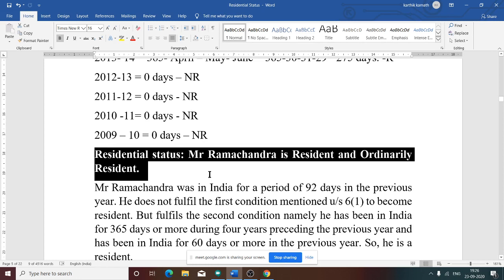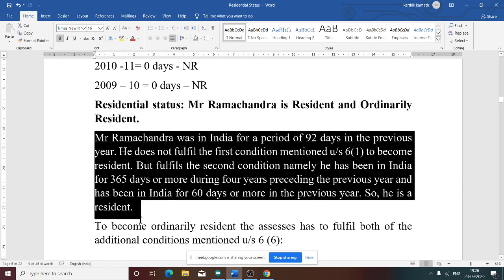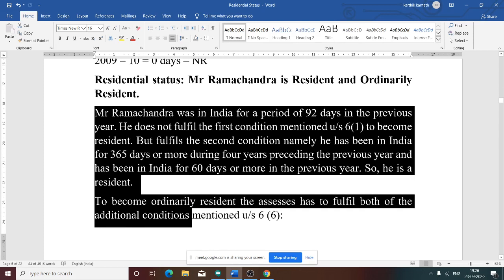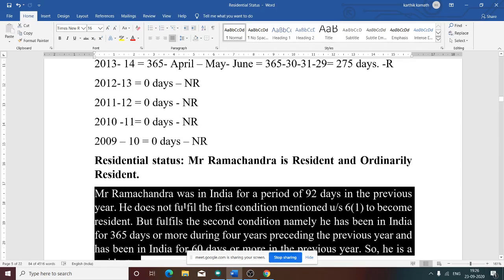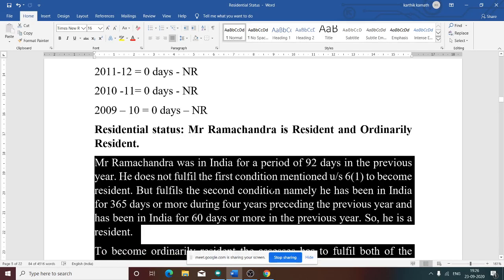How is he a resident and ordinarily resident? If you want, you can write this, because I have written it for the first sum. Mr. Ramchandra was in India for a period of 92 days in the previous year, and he does not fulfill the first condition mentioned under section 6 clause 1, is it true? Yes, it is true.